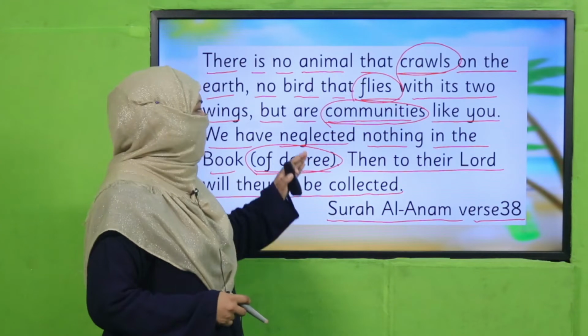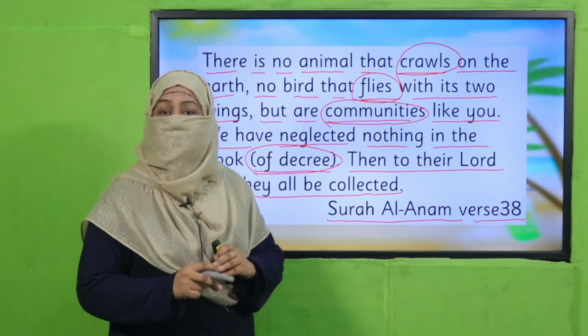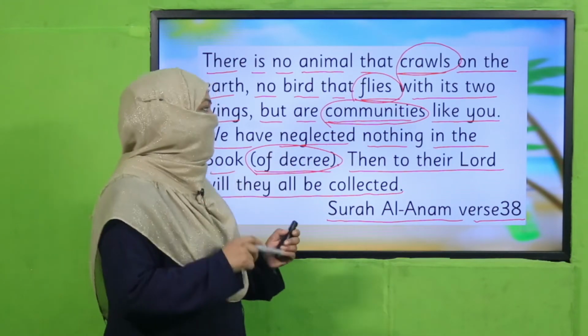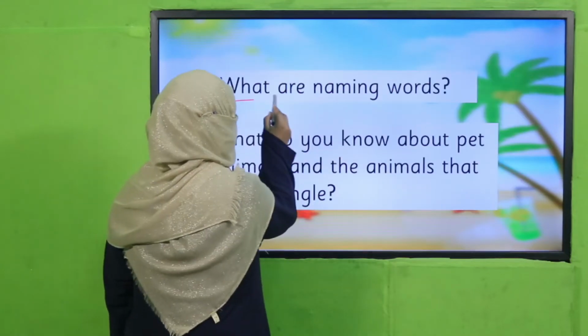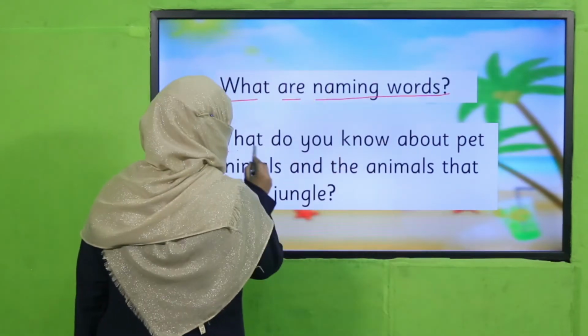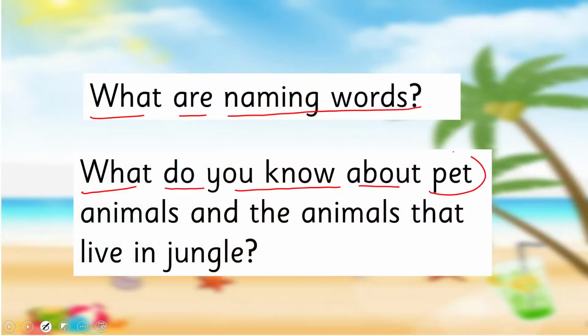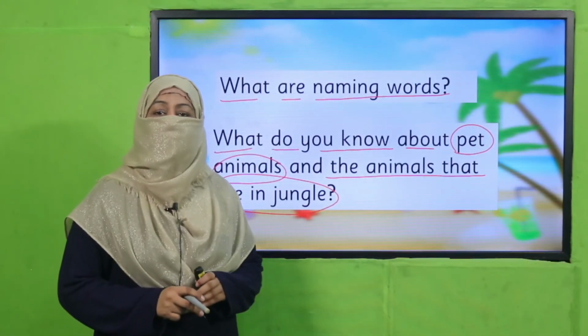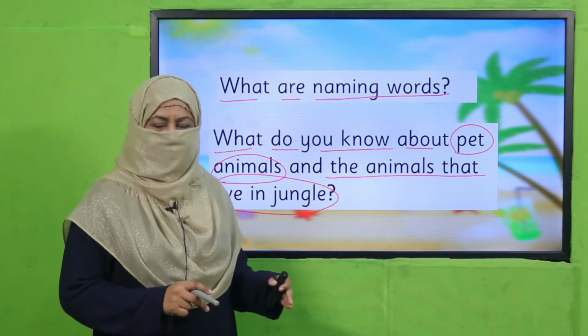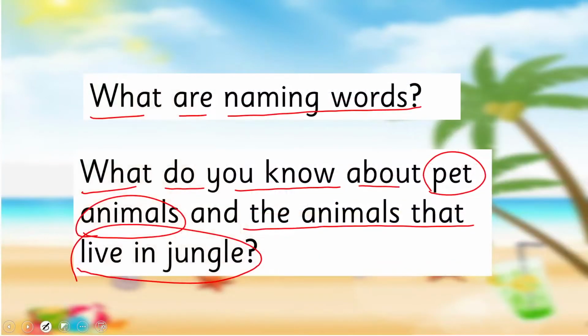So my dear students, the way Quran is teaching us different categories of animals, this is what we are going to learn further. So first you tell me, what are naming words, and what do you know about pet animals and the animals that live in jungle? Do you know? Of course you know about them. So whatever you know, pause the video, tell your teacher, and then come back.